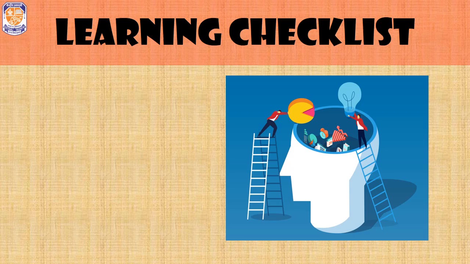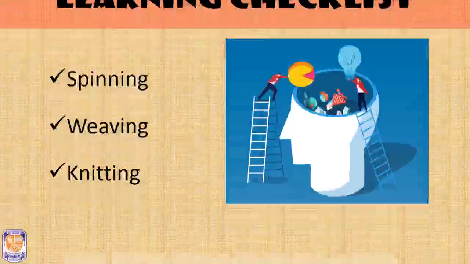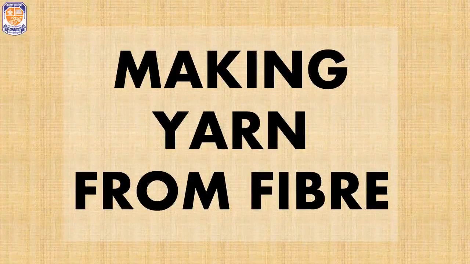So let's begin. The learning checklist for today is spinning, weaving and knitting. These are the things that we will be covering in this presentation. Starting with making yarn from fiber. Now how do we obtain yarn from a fiber? We have already discussed that we can twist the fibers and make yarn from it. This process of twisting the fibers and making yarn is known as spinning. So let's discuss spinning first.